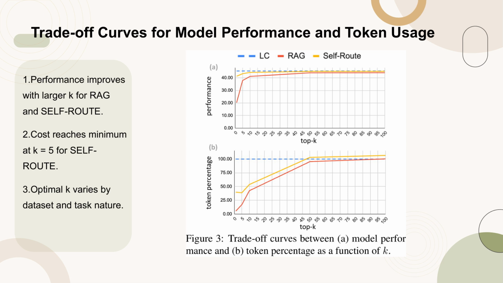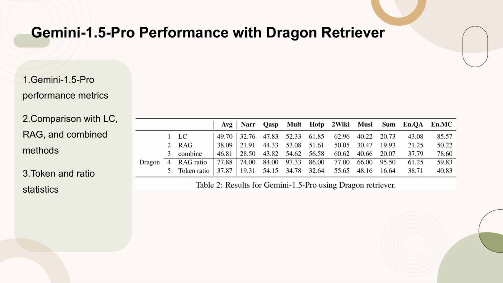It reaches its minimum at K equals 5, indicating that while the cost of RAG increases with K, more queries are routed to RAG from LC, potentially reducing overall costs. The optimal K varies depending on the dataset and task, suggesting that future research should explore different K values for various applications. Table 2 presents the results of Gemini 1.5 Pro when using the Dragon Retriever.